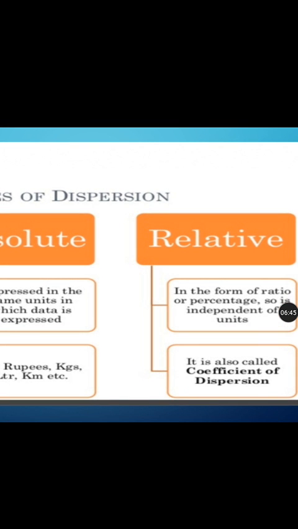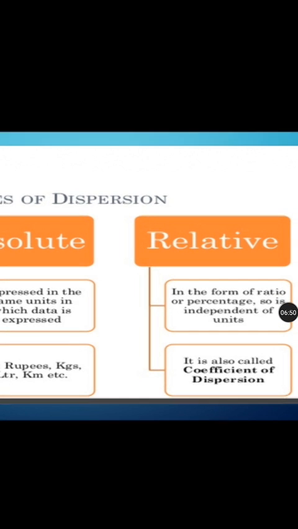So when calculating dispersion, the absolute measure is expressed in the original unit of data, whereas relative measure is expressed in the form of ratio or percentages.